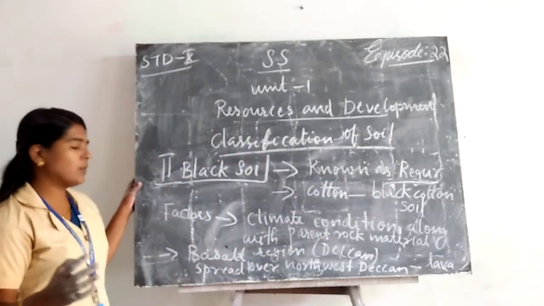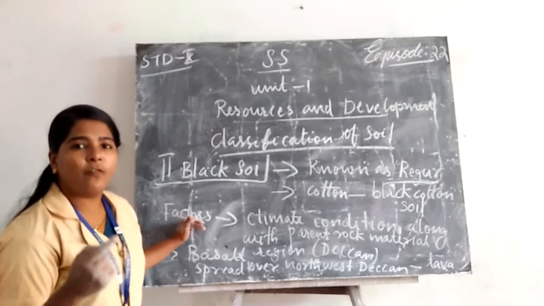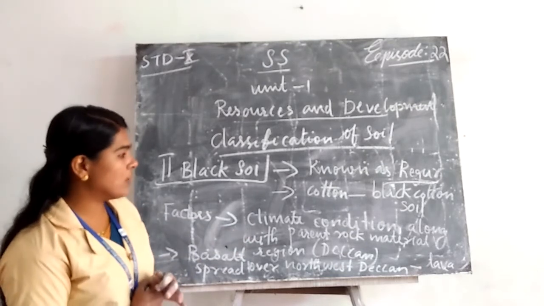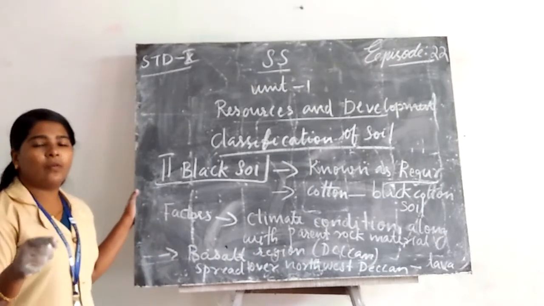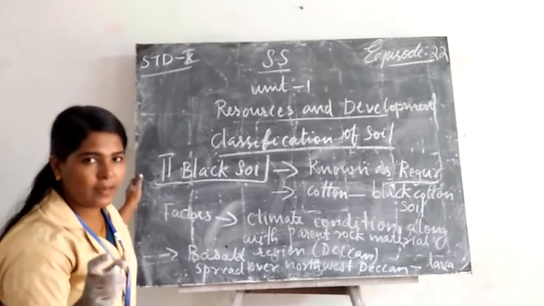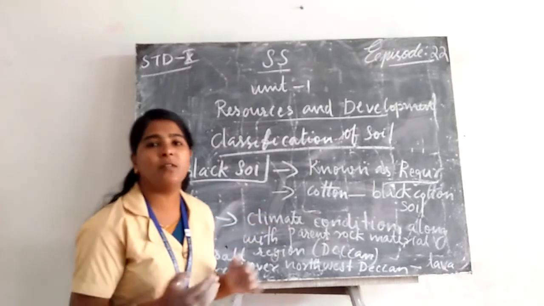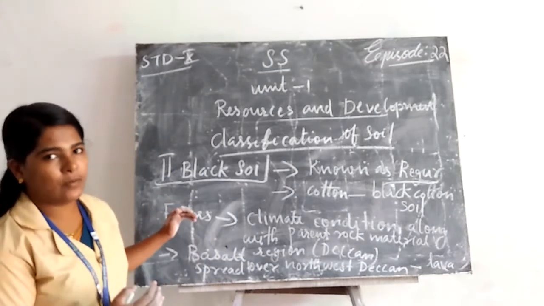Then the most important thing is the factors responsible for the formation of black soil: the climate condition along with the parent rock material. You all know what is meant by parent rock. That is parent rock material and the climate condition that cause the formation of black soil.